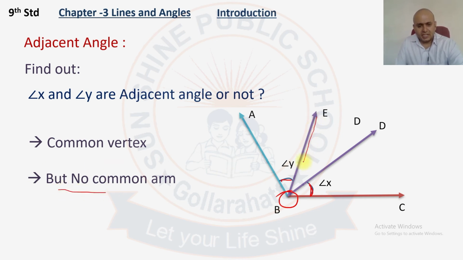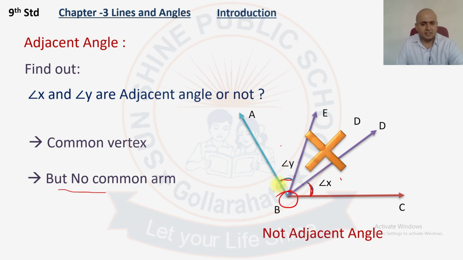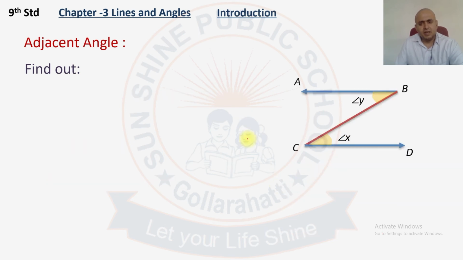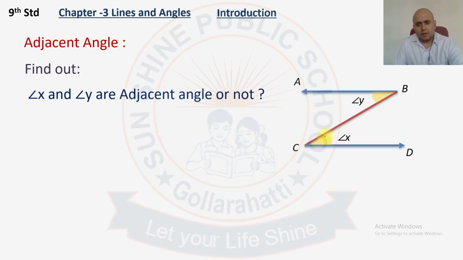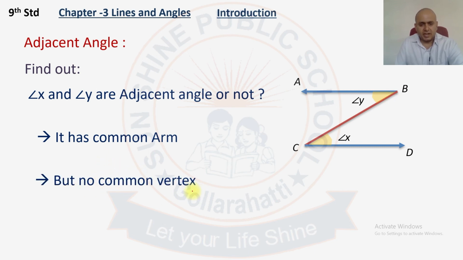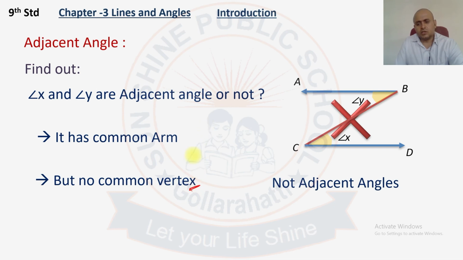There should be one common vertex and a common arm, but here we don't have a common arm in both the angles, angle X and Y, so we will not call it adjacent angles. Next, in this diagram, can you say that angle X and Y are adjacent angles? We got a common arm but not a common vertex. The common arm is CB, but it has no common vertex. So this is also not adjacent angles.